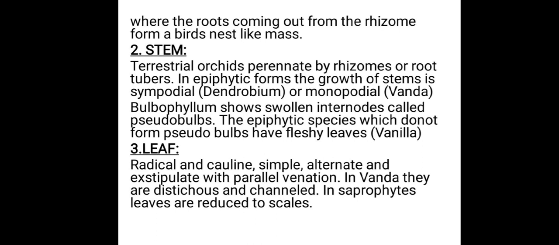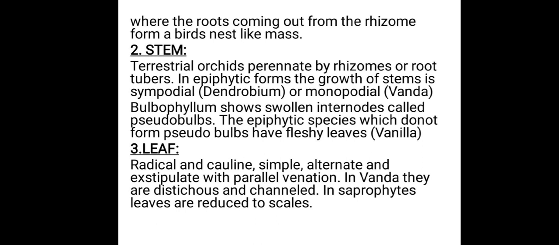Now we will discuss about stem morphological features. Terrestrial orchids, if you observe, are perennated by rhizomes or root tubers. In epiphytic forms, if you observe, growth of stem is sympodial or monopodial. For sympodial example is Dendrobium, monopodial example is Vanda.